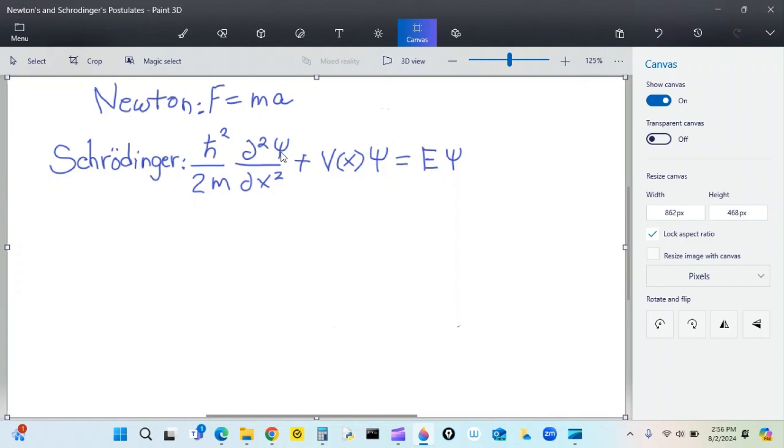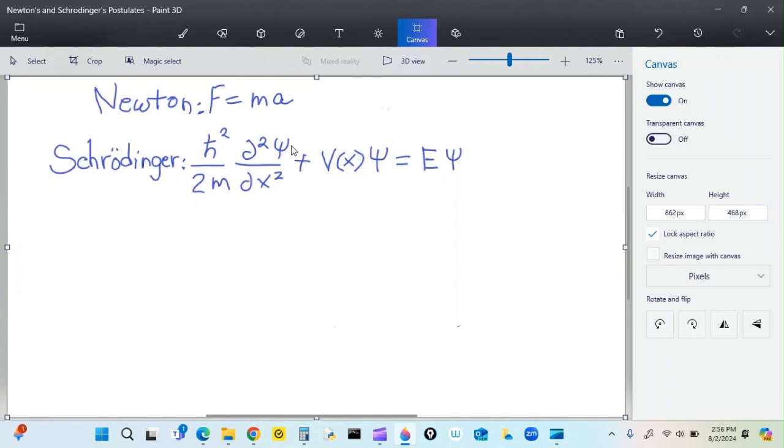So let me start by solving some of this stuff with Newton. And what I'm going to do is use momentum instead of acceleration. If we put this in that form, then let me choose the little brush thing.